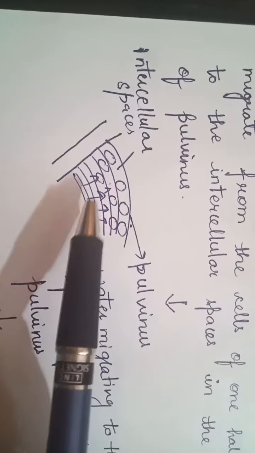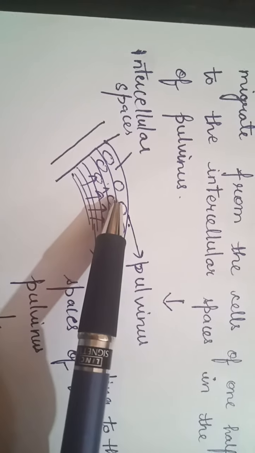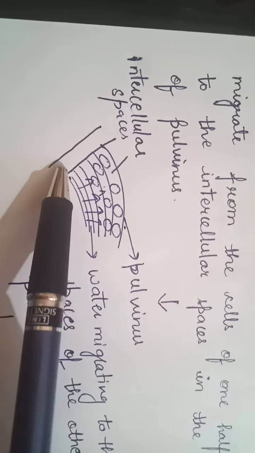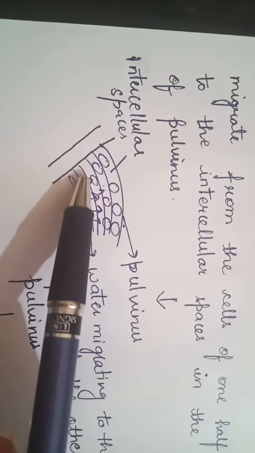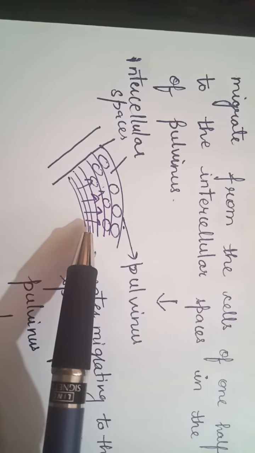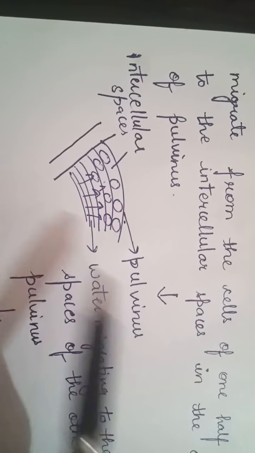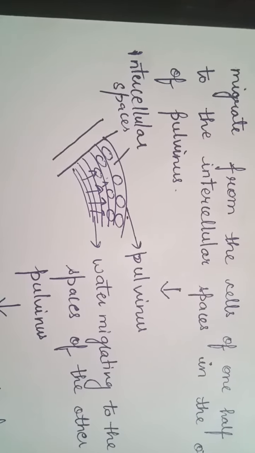So this water migrates into the intercellular spaces between the cells of the other half of the pulvinus region. Because of that, firmness is lost from one half, and this is responsible for the folding up of the leaves. The leaves get folded up.